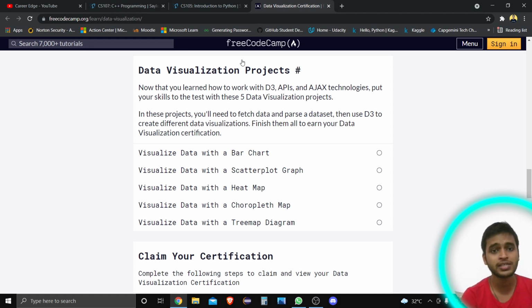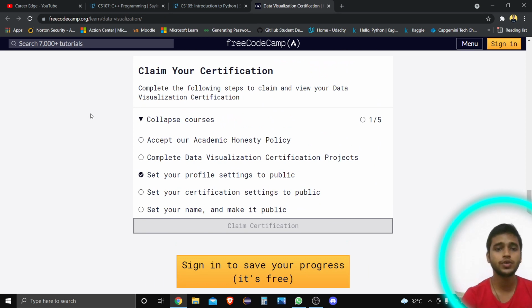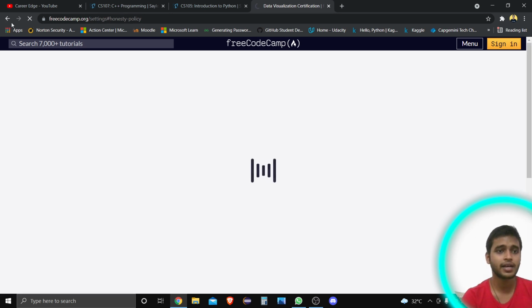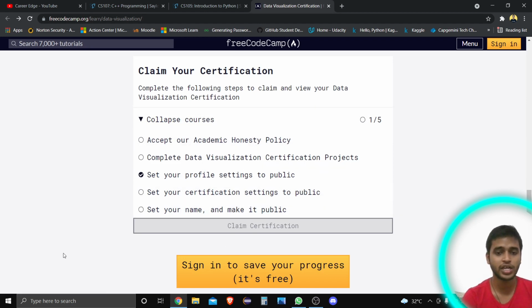Here there is a separate section of projects where they mention a total of 5 projects which you can complete after completing the tutorials. If you have knowledge of all the tutorials, you can jump to the project section and complete all 5 projects, and this gives your resume a good look and makes you stand out from other students. After completing all of this, you can claim your certificate from here. You can see the steps to complete to claim your data visualization certification. You just need to complete all the certifications which are already mentioned, and after that you can claim your certification.